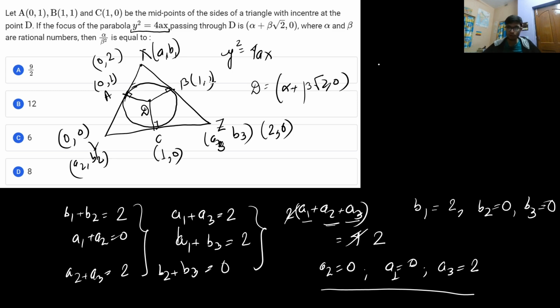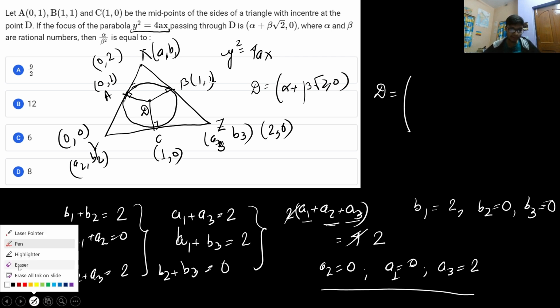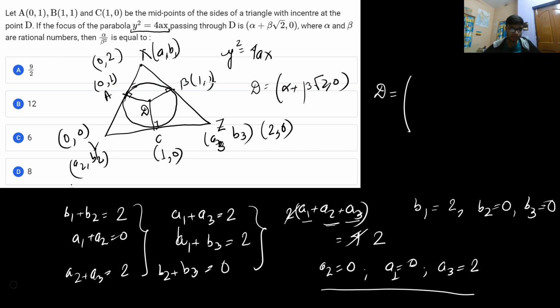Now you already know the formula for finding the incenter of a triangle, and we also need to find the side lengths. So let me find the side lengths. This particular side length is equal to 2 root 2, and this particular side length is equal to 2.